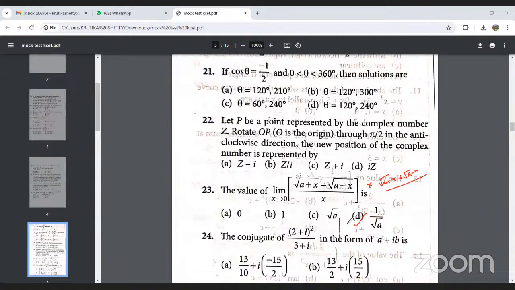Okay, next, question number 24. In question number 24, we need the conjugate of (2 plus i) whole square upon 3 plus i.